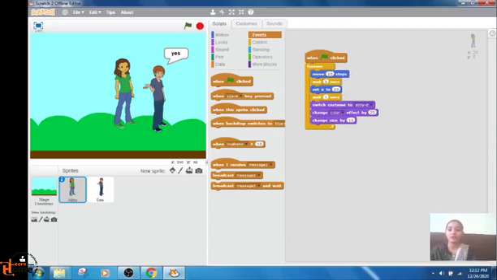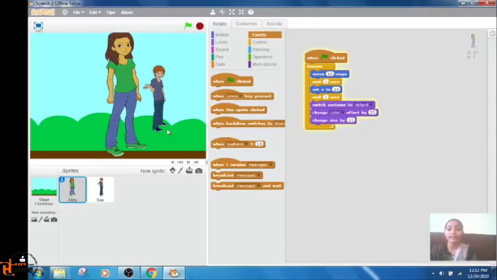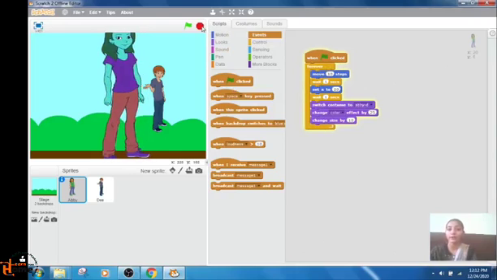Now let's see if it will move 10 steps or not. It will set the x-axis to 20, switch costume, change color, change size. See, it is changing the color, costumes, the colors are changing, and also the size is increasing. See, it is increasing its size also. It was small, and now how big it has become. And it is repeating the actions because we have used the forever block. So have you understood? Now when I click the stop, see, it has stopped. In this way you can create the scripts.